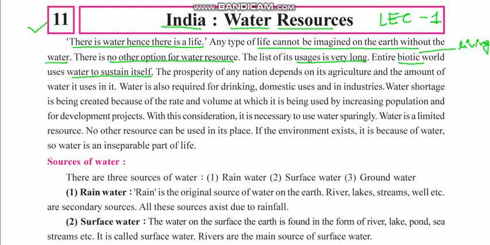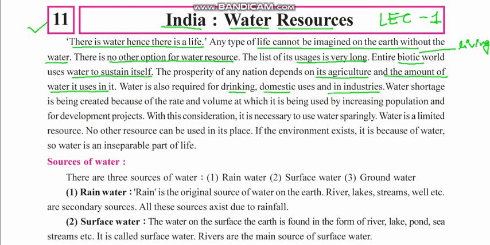The prosperity of any nation depends on agriculture. This we know, and on the amount of water it uses. Water is also required for drinking, domestic use, and in industry. It is needed everywhere. It is needed for drinking, it is used at our homes, and it is also used in industries.